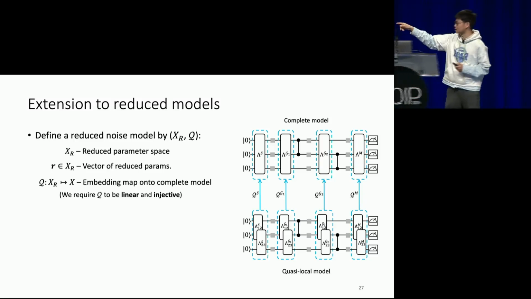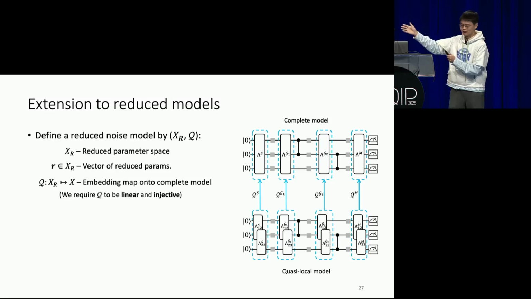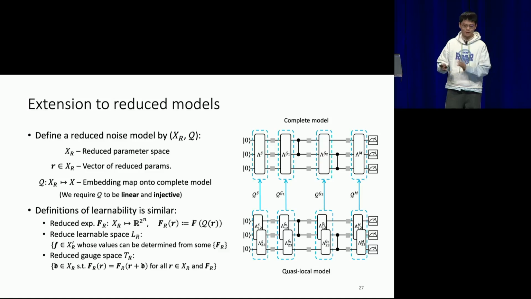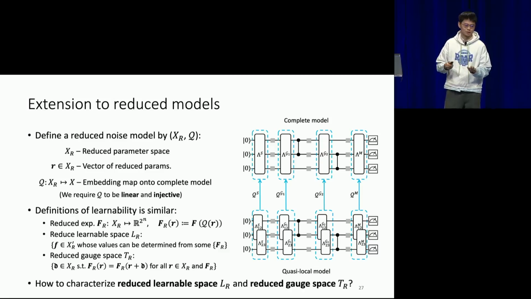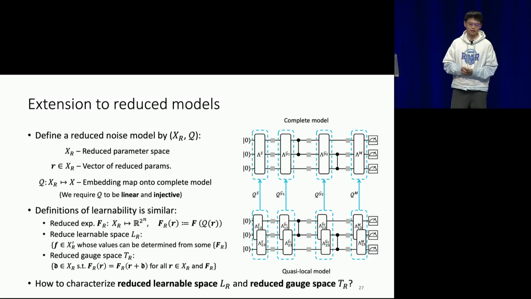For example, here on the right-hand side, we have a quasi-local noise model, which has a few parameters characterized by R, and the Q function basically tells you how this noise model defines a Pauli channel. You can similarly define an experiment on this model, a learnable function on this reduced parameter, and a gauge transformation on this reduced parameter. And the problem here is how do we characterize the reduced learnable space and reduced gauge space, denoted by LR and TR.